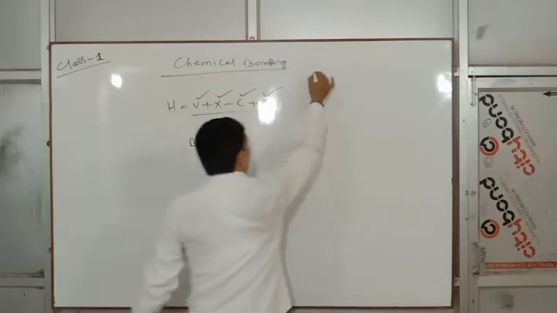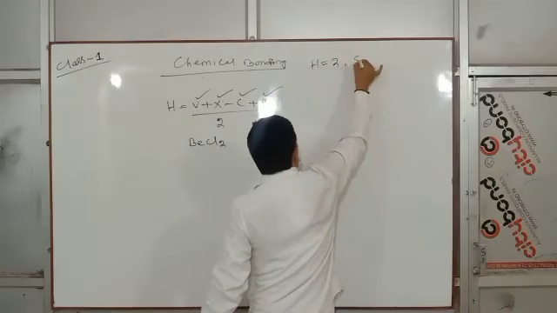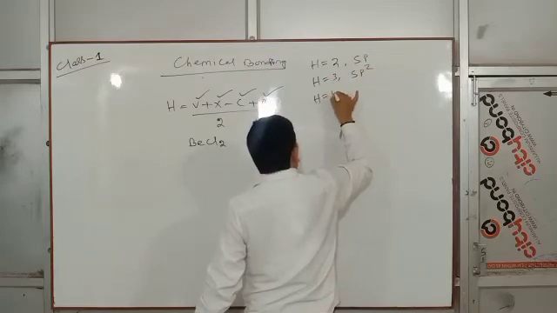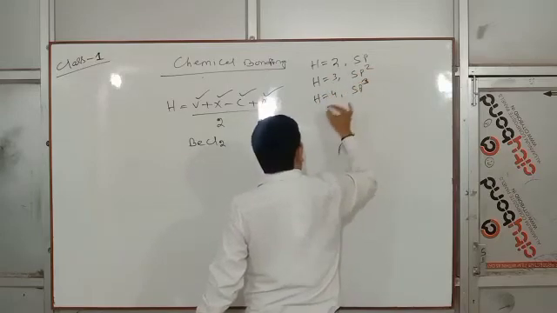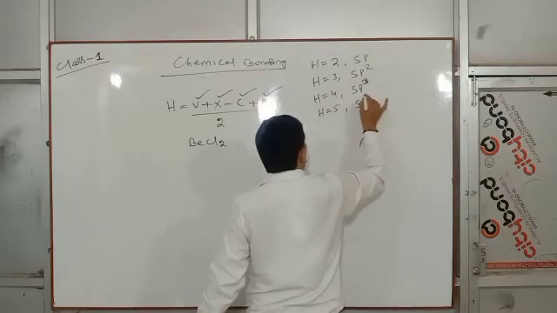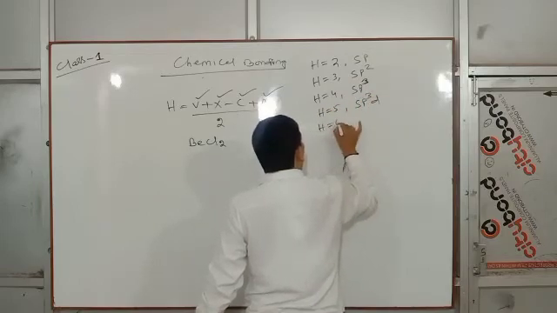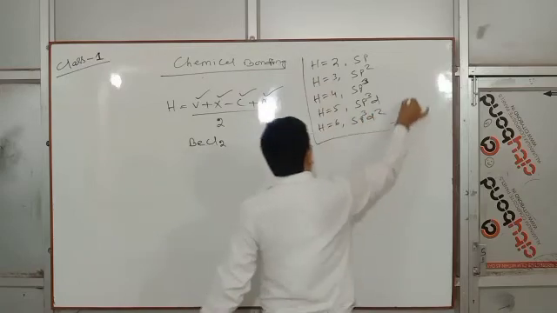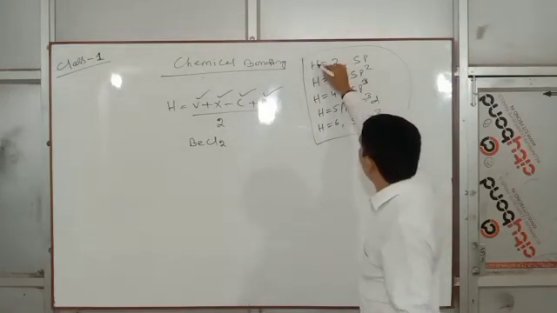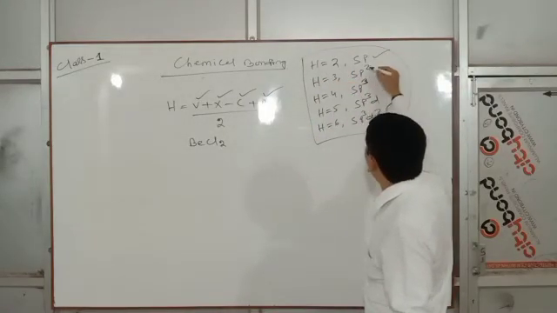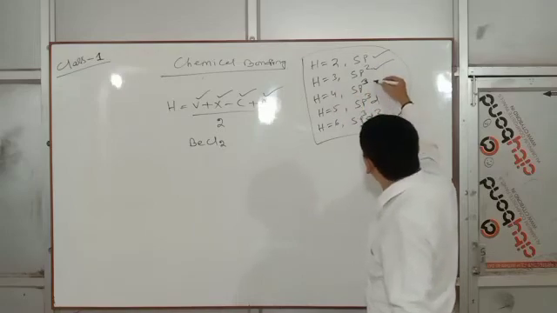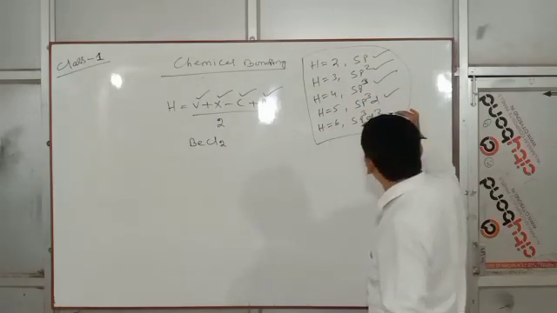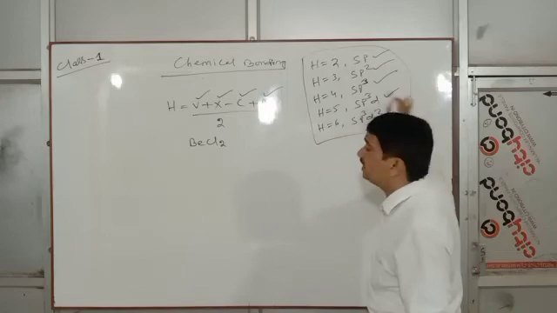For BeCl2, H value 2 is sp hybridization, H3 is sp2, H4 is sp3, H5 is sp3d, H6 is sp3d2, etc. So look at this: H2 is sp hybridization, H3 sp2, H4 is sp3, H5 sp3d, H6 sp3d2, H7 sp3d3.